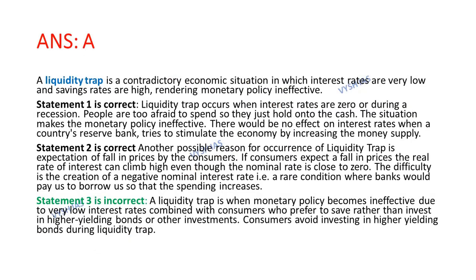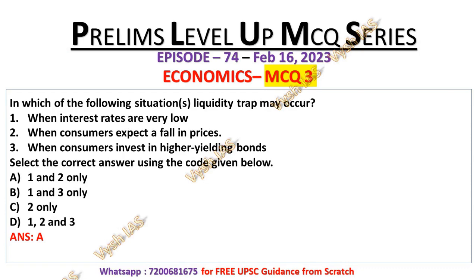Now, statement number 2 is also correct because another possible reason for occurrence of liquidity trap is the expectation of a fall in prices by consumers. If consumers expect a fall in price, the real rate of interest can climb high even though the nominal rate is close to zero. The difficulty is the creation of negative nominal interest rate. That is a rare condition where banks would pay us to borrow so that the spending increases. That's why statement number 2 is a correct statement.